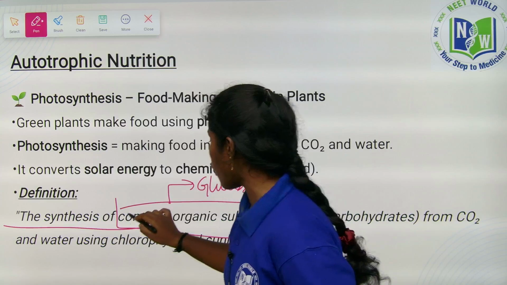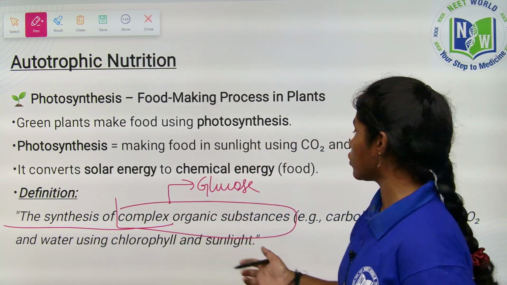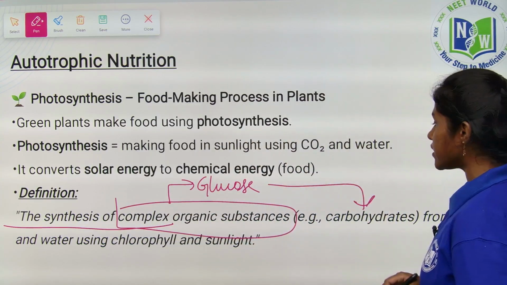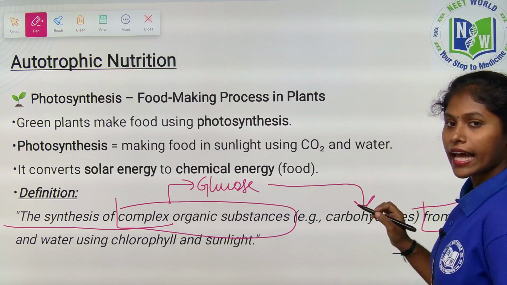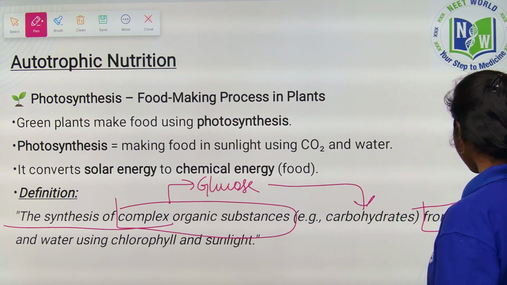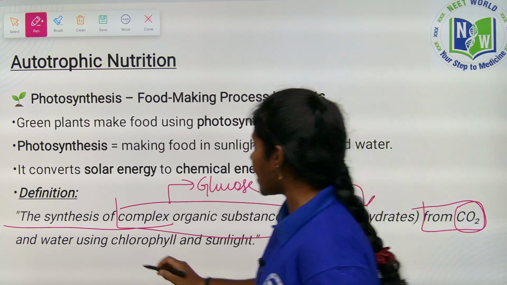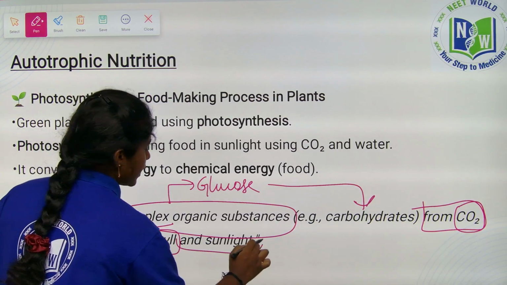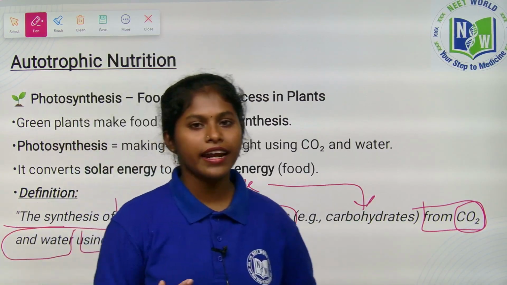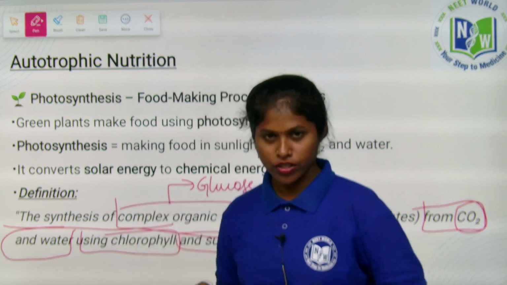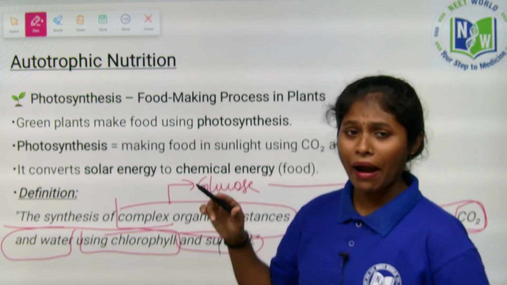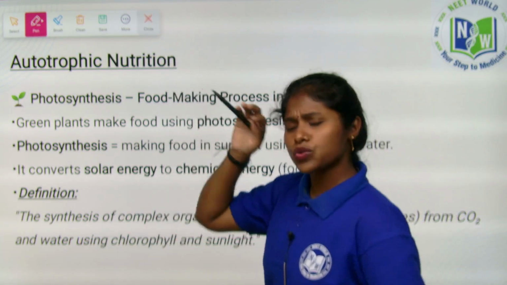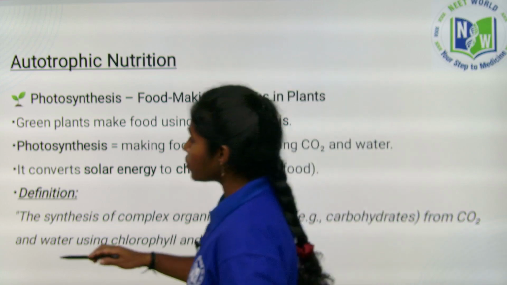Glucose is also called carbohydrates. So with the help of simple inorganic substances like carbon dioxide and water, by using the chlorophyll, chaff and sunlight, it is producing the food, right. So this is the definition of photosynthesis, children. Quite easy, right? Photosynthesis is so easy, children.